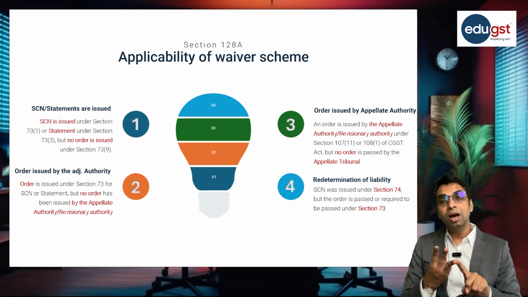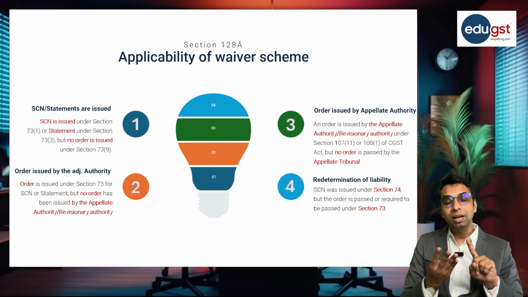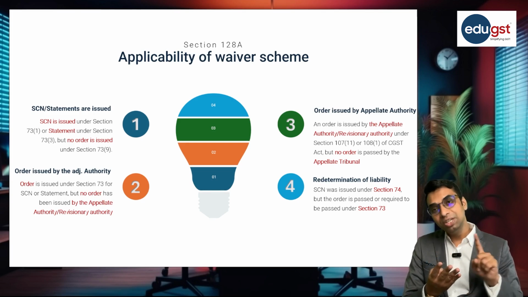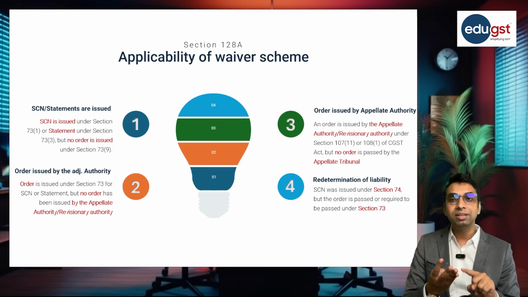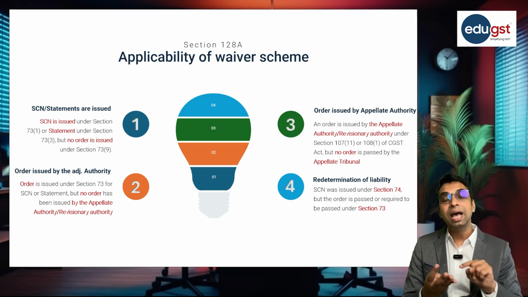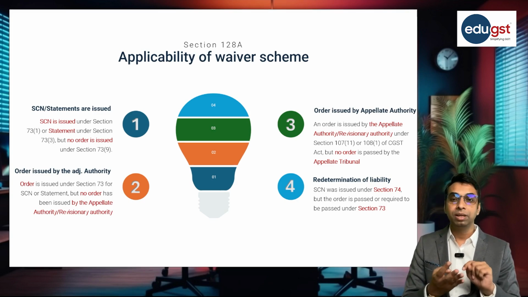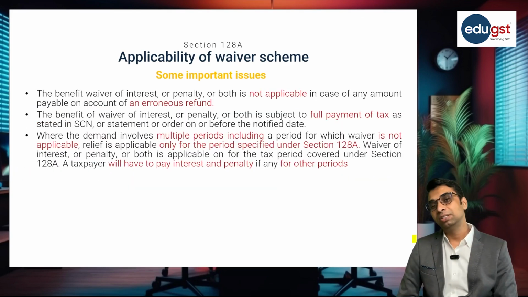Third, order by appellate authority or revisionary authority is issued but order by the appellate tribunal is not issued. And the fourth, liability was initiated under section 74 but order is passed or required to be passed under section 73 on the directions given by the appellate authority, appellate tribunal or court. In these four cases only you can apply for the amnesty scheme.